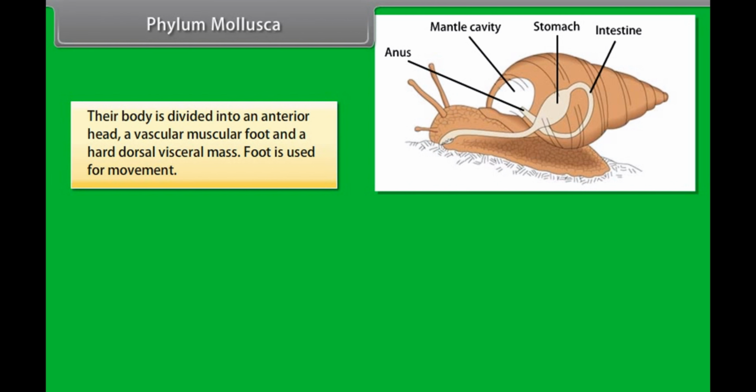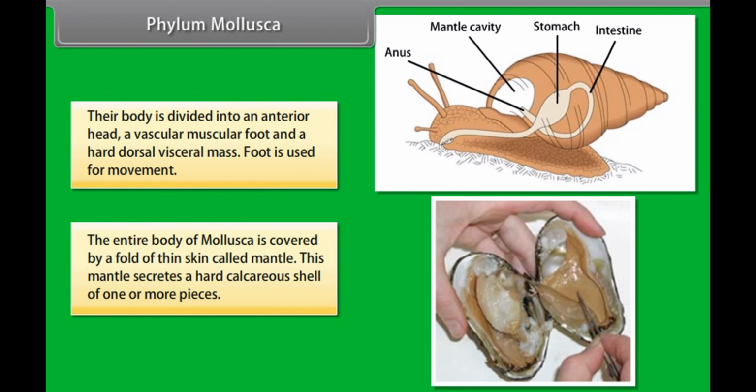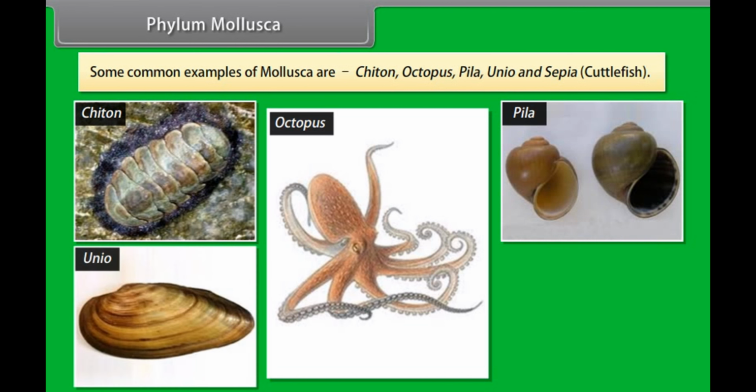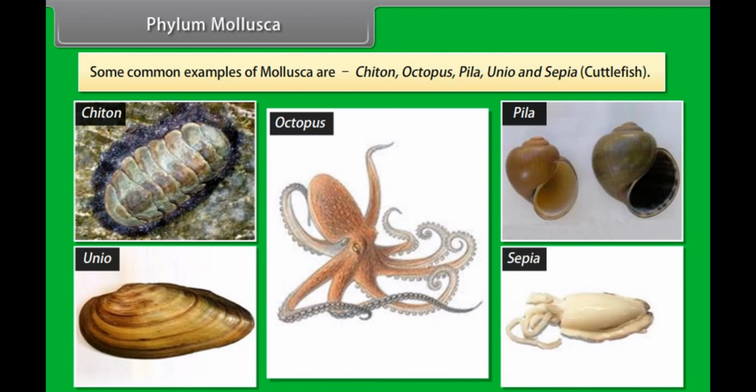Their body is divided into an anterior head, a ventral muscular foot, and a hard dorsal visceral mass. The foot is used for movement. The entire body of Mollusca is covered by a fold of thin skin called the mantle. This mantle secretes a hard calcareous shell of one or more pieces. Some common examples of Mollusca are chiton, octopus, Pila, Unio, and Sepia, the cuttlefish.